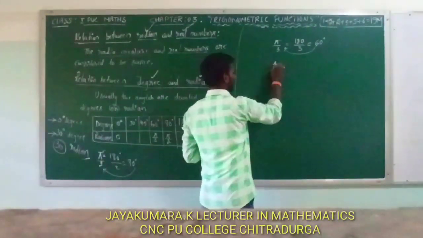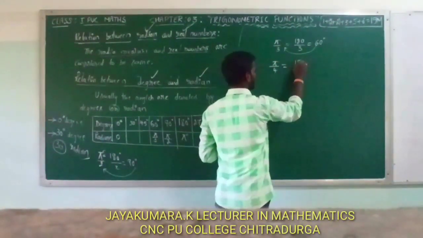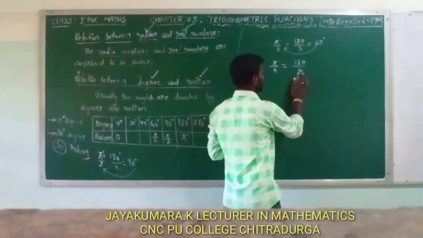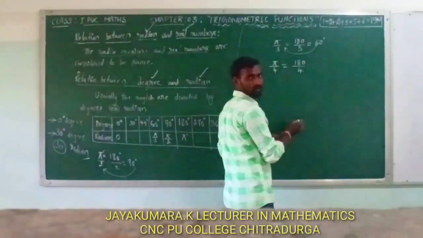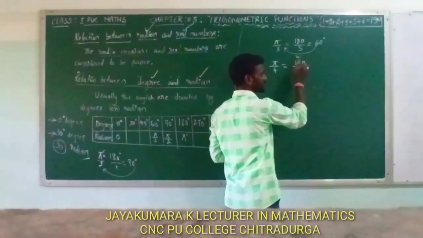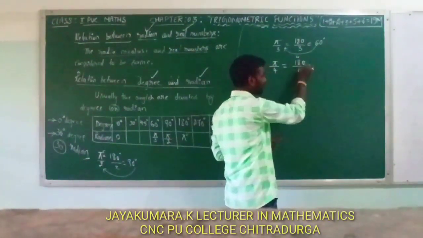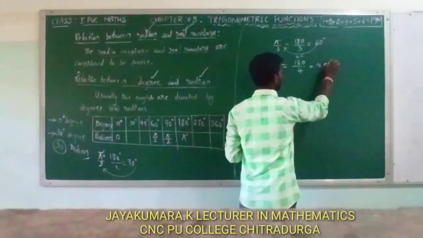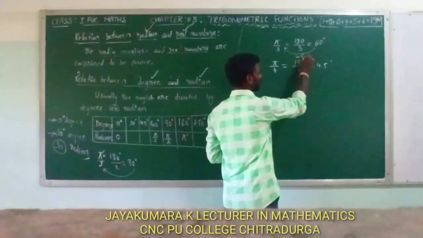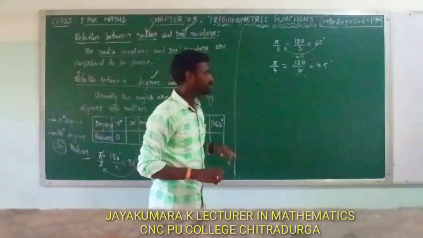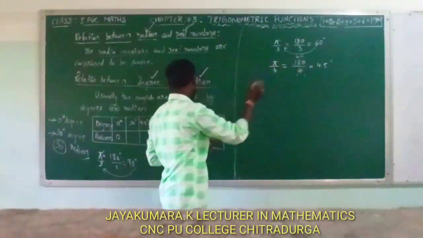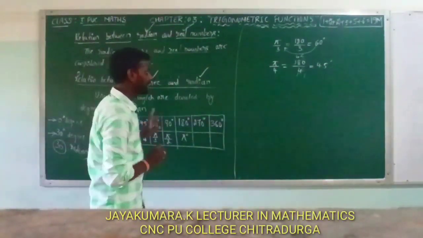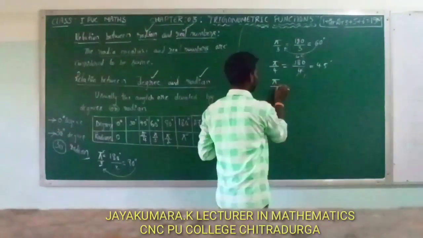Next, pi by 4. Pi by 4 is equal to 180 by 4. 4 threes are 12, 4 fours are 16, here 2 is remaining, 4 fives are 20. That means 45. That is equal to 45 degree. So 45 degree can be written as pi by 4 radian.